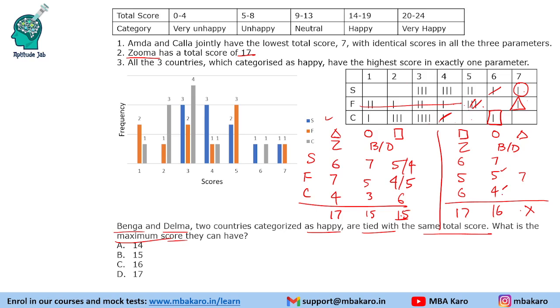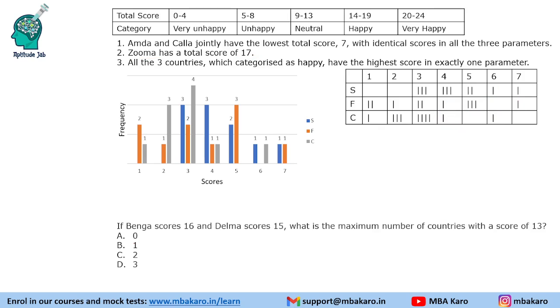In this case also possibly we can make 15. So let us try to make that 15 also. So 7 is made here. Right. So instead of making 5 and 4, if we take 4 and 4, that will make 15. And this country has 7 here and can make 8 points, right? 7 in this second category, possibly 5 and 3 like this, and can make 15. So maximum any of these countries can make is 15. 16 is not possible. So the answer is 15.